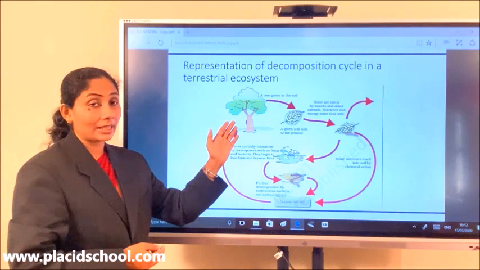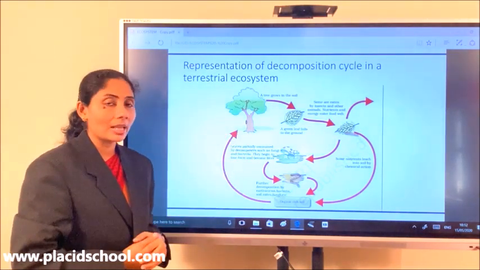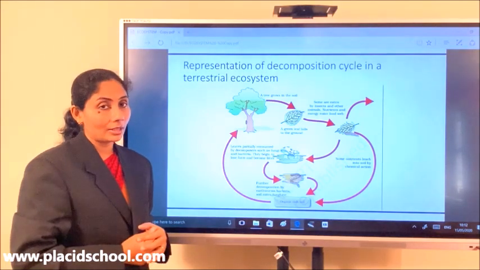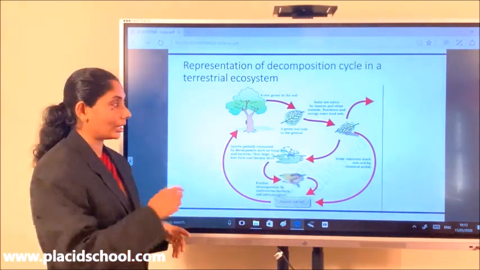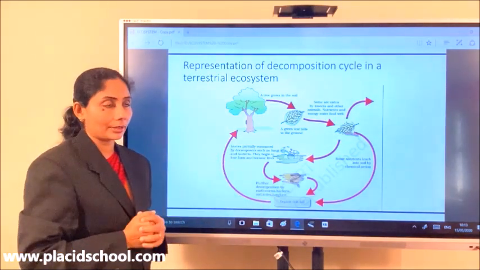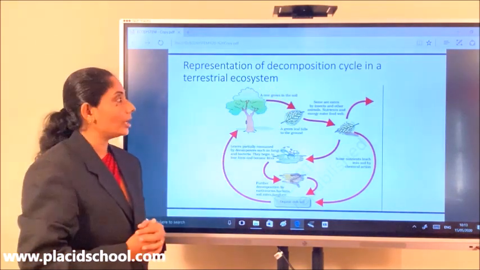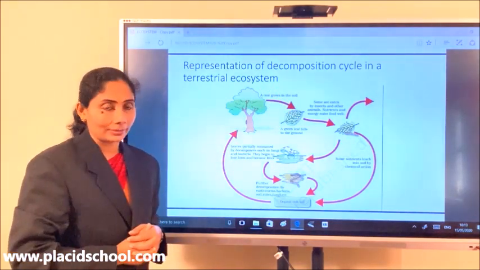And what is this called? Conversion of inorganic matter to organic matter by plants during photosynthesis is referred to as productivity. So, which is again a very important process. So, decomposition helps also in a process called productivity. And I hope you have understood about the decomposition cycle in a terrestrial ecosystem.